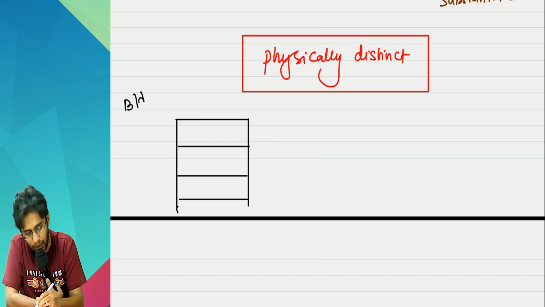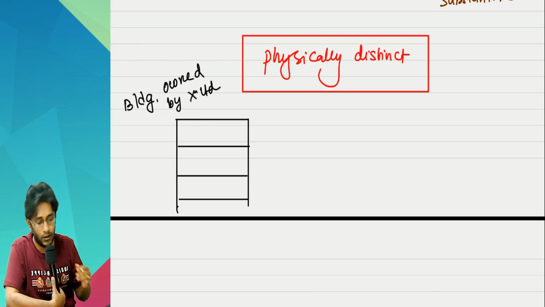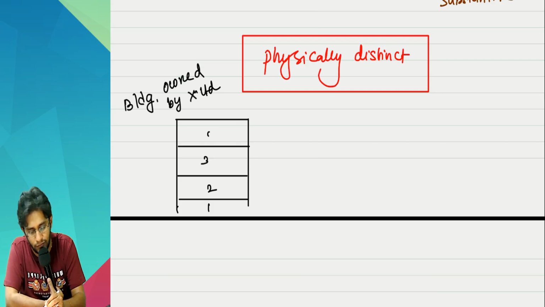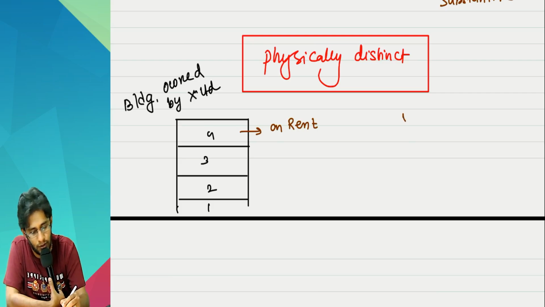Sir, this is the building which is owned by X Limited. There are 1, 2, 3, 4, total 4 floors. I want to take the 4th floor on lease, on rent basis. So Y Limited is a customer.